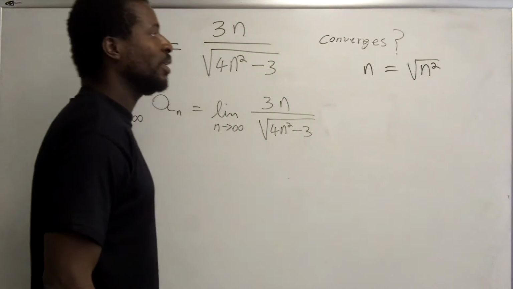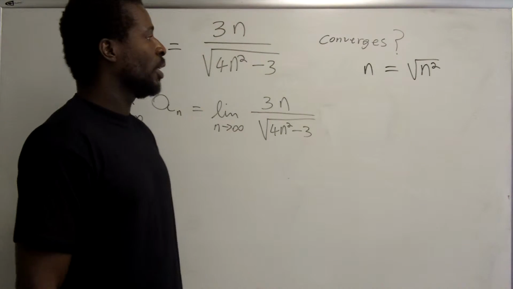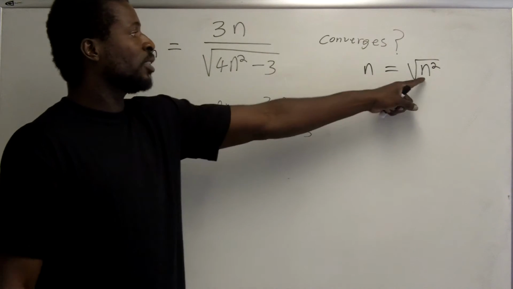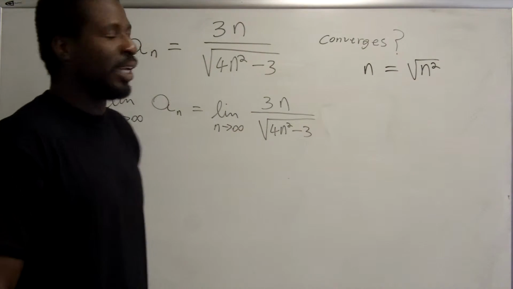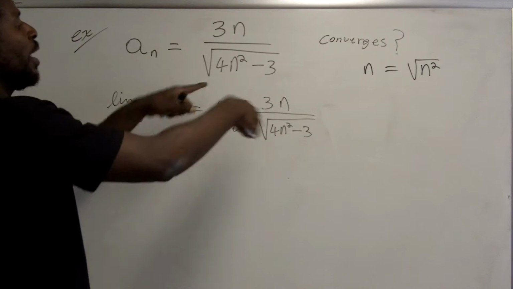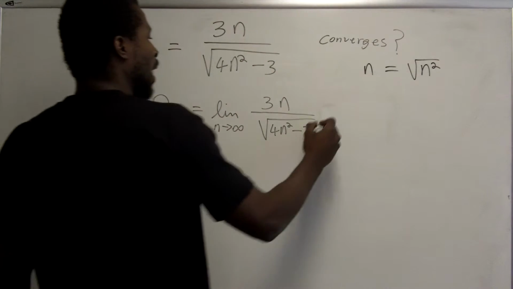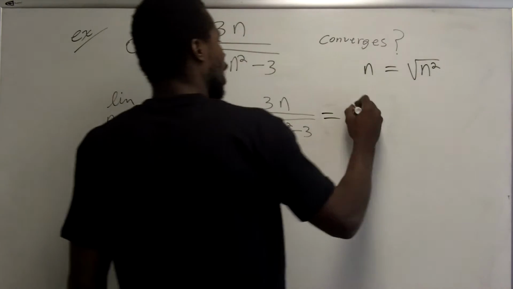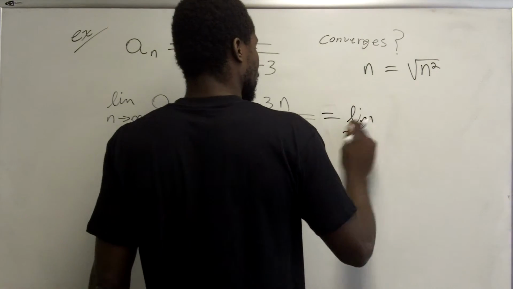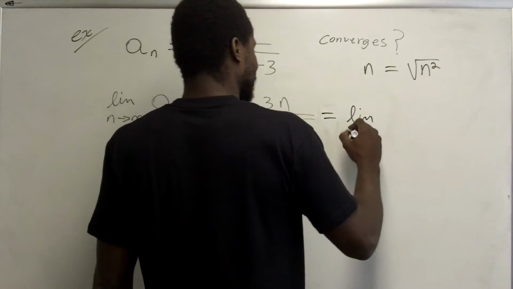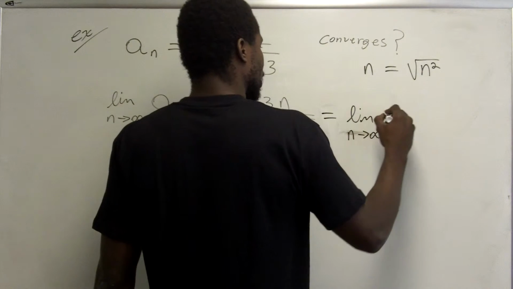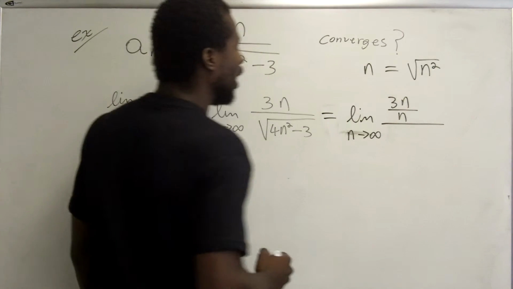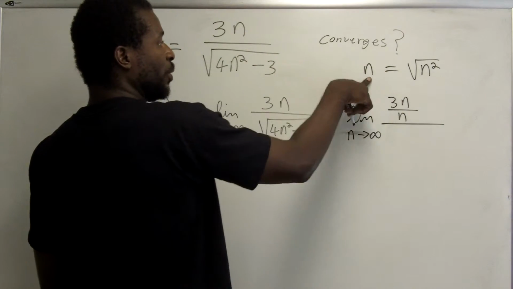Now, because n is a set of counting numbers, I don't have to worry about the absolute value here, because I know that n is positive, so the square root of n squared will just be n itself, not the absolute value of n. And I'm going to go ahead and divide everything by n to the first power. On top, I'm dividing by n, so it's going to be 3n over n. But on the bottom, I'm dividing by the square root of n squared, which is equal to n.